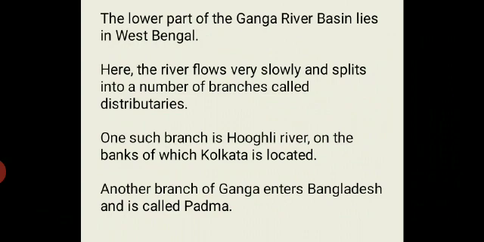The lower part of the Ganga river basin lies in West Bengal. Here the river flows very slowly and splits into a number of branches called distributaries. One such branch is Hooghly River, on the banks of which Kolkata is located. Another branch of Ganga enters Bangladesh, where it is known as Padma.